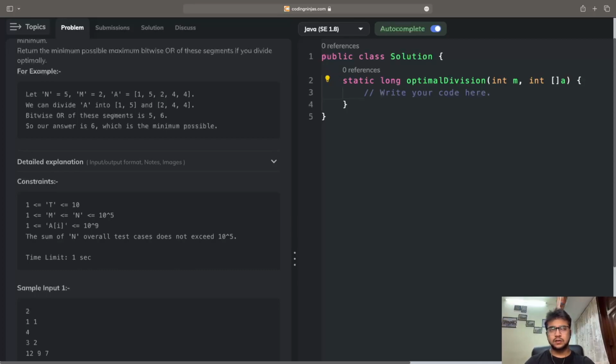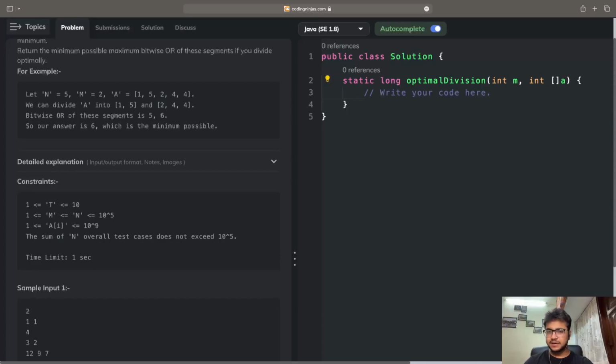If it is our answer, then great. If not, then we will do something else. Then we will check for less than or greater than, right? In a normal binary search, we would break the entire array into two parts on the basis of the element being greater than or lesser than the middle element. That is what we do in terms of binary search. But here, the criterion on which we are going to break the segments is going to change.